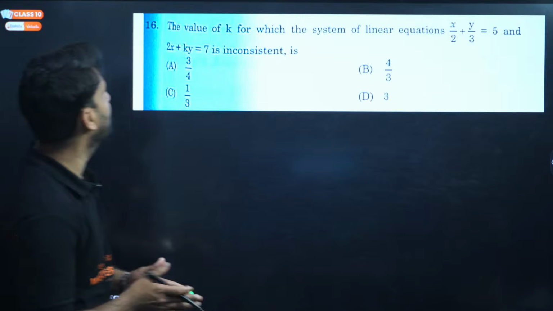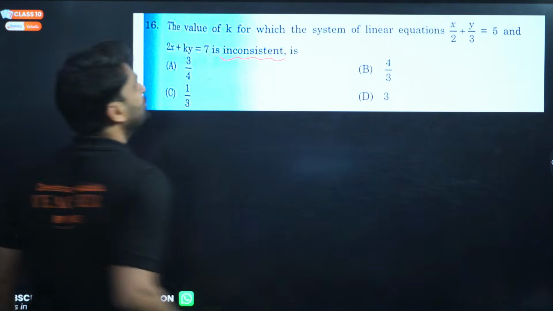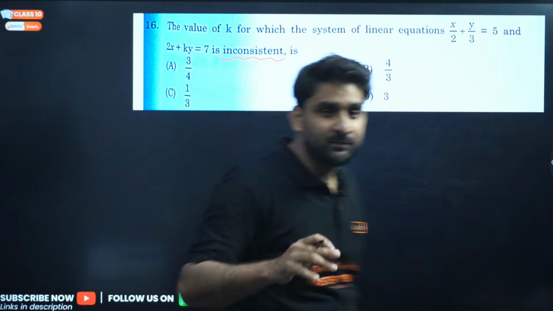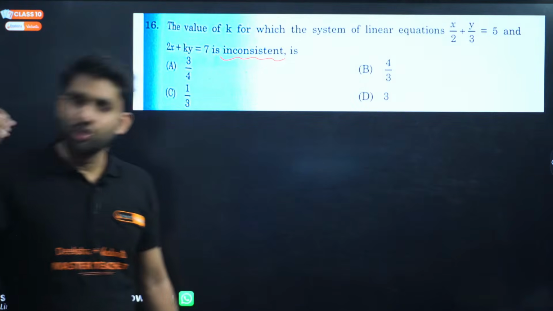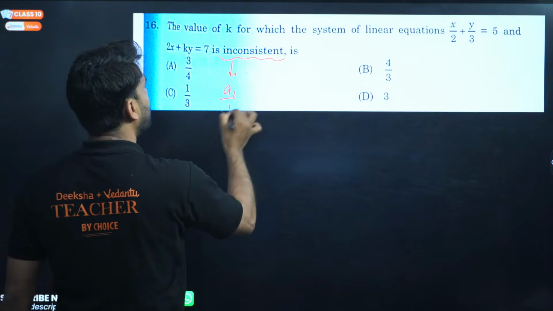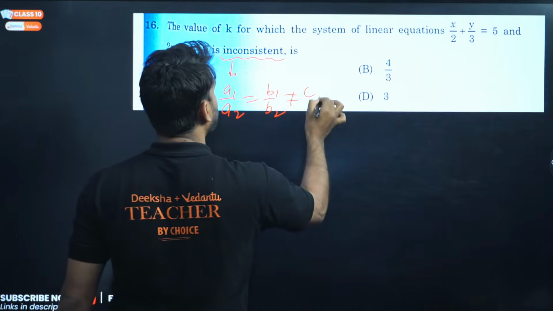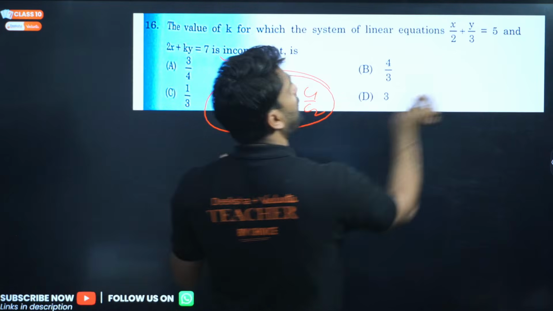So option number D will be correct. Okay, moving to the next question, on inconsistent equations. When a pair of linear equations is inconsistent, no solution exists. So for no solution, which is the condition, my dear? A1 by A2 will be equal to B1 by B2, but will not be equal to C1 by C2. So come on, use this format now.